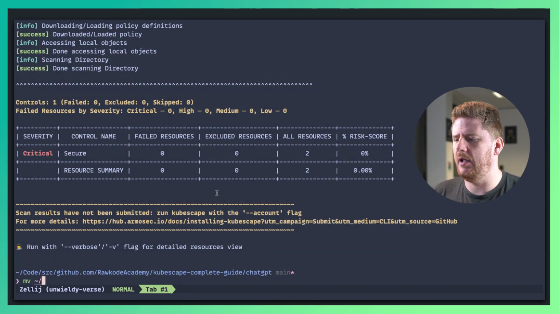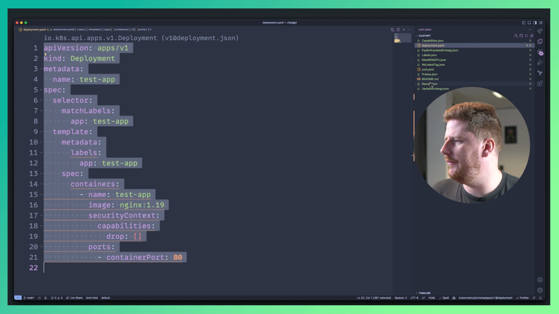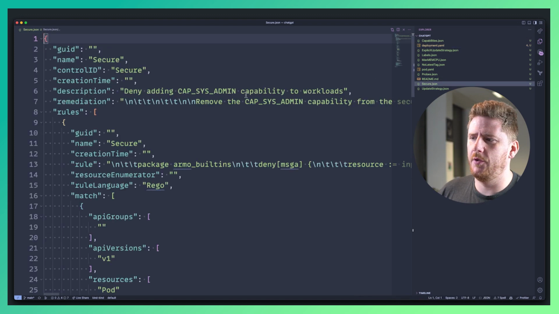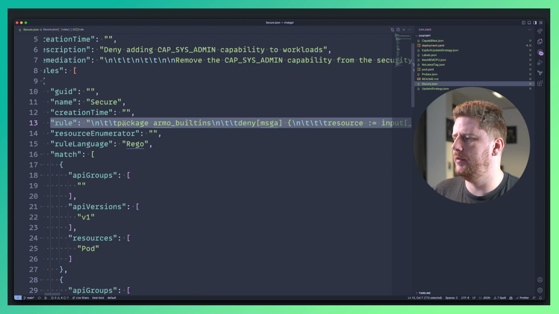Now, if you're wondering how to tweak this within the JSON that you've downloaded from the Armo platform, you can come here, copy your secure policy, like so. Pop it open in VS Code and save it to force it to format. Your rule is where the Rego lives here.